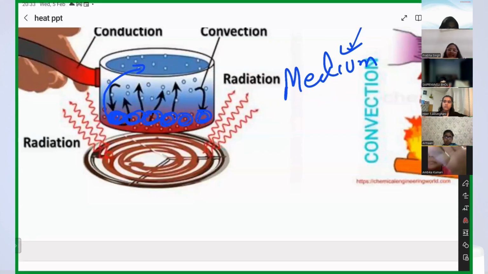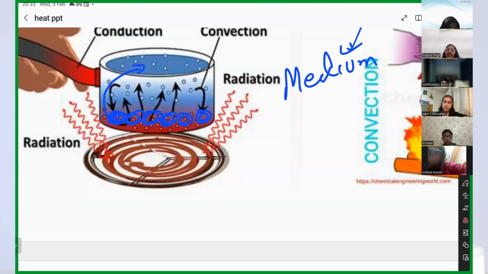So heat is transferring from one water molecule to another, with the colder molecules coming to the bottom and then getting the heat.